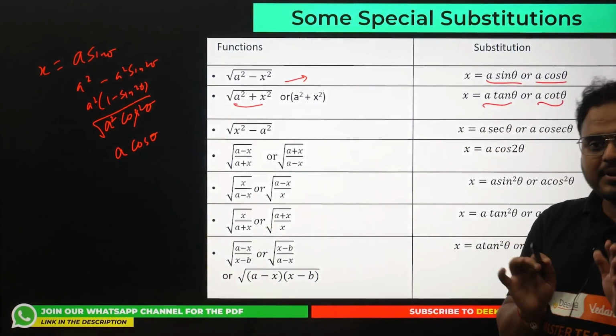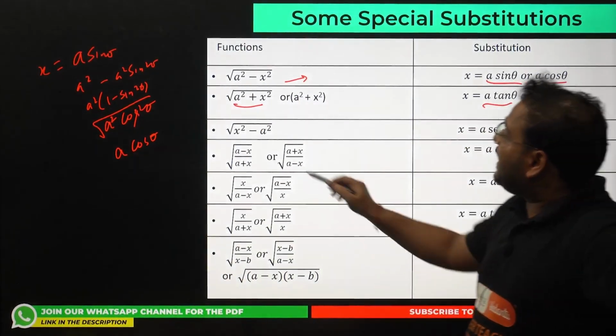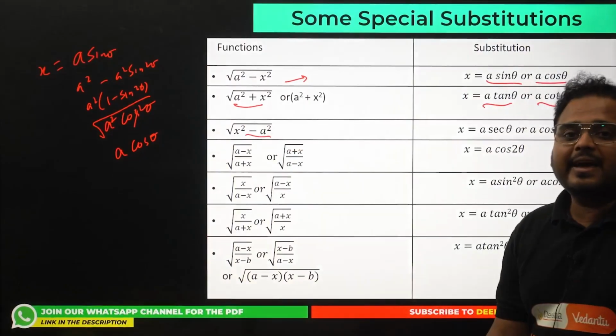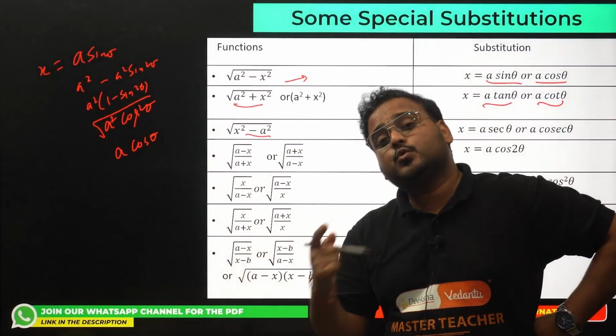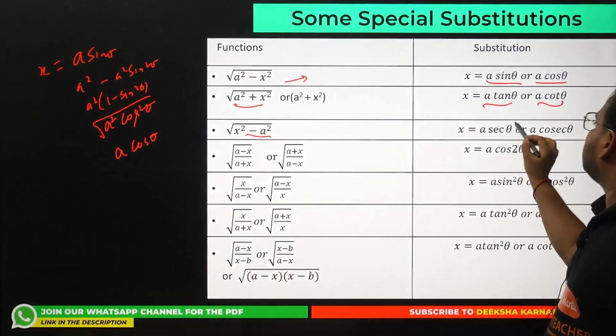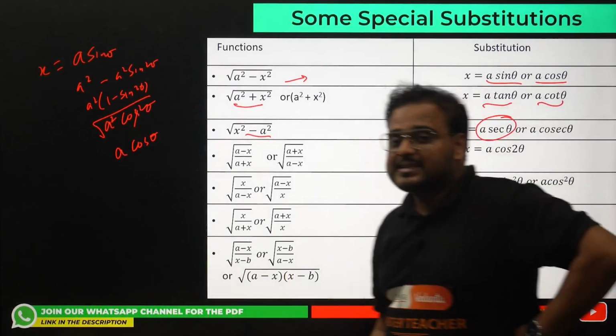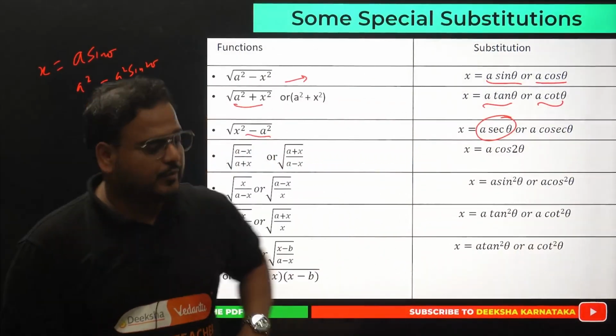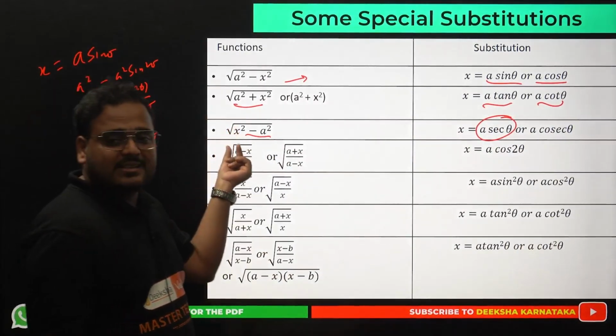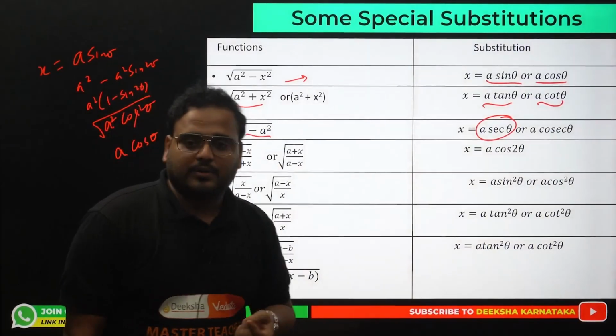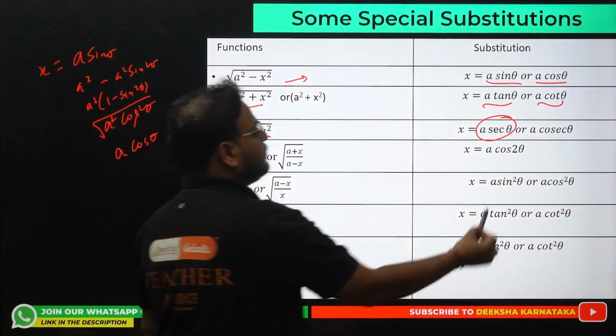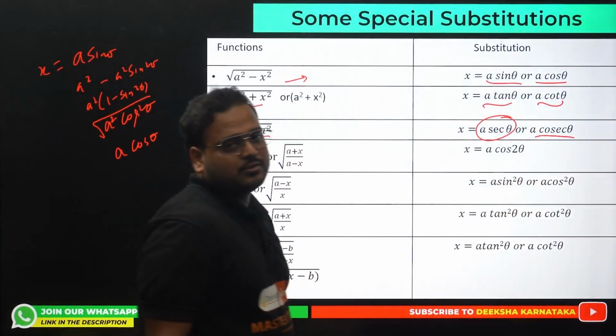Okay, simple, easy enough. If we have x square minus a square, then we're gonna do what? Choose sec theta. Choose sec theta because the formula is sec square minus 1 is what? Tan square. Yes, you can put x as sec theta, it will become sec square minus 1. Superb. Same goes over here. A cosec theta also you can choose.